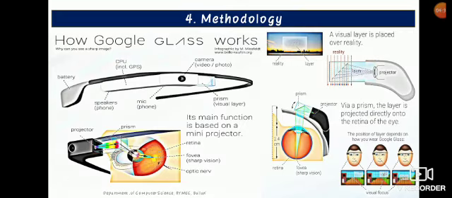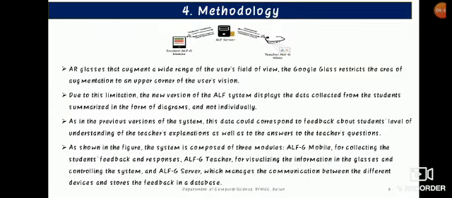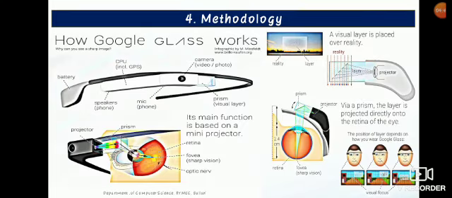Now let us know how Google Glass works. As you all are seeing here, this is a Google Glass representation. Here you have a battery, CPU, camera, prism, speakers and mic. This is a representation of Google Glass and its components.